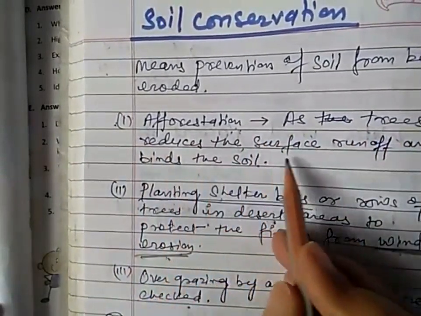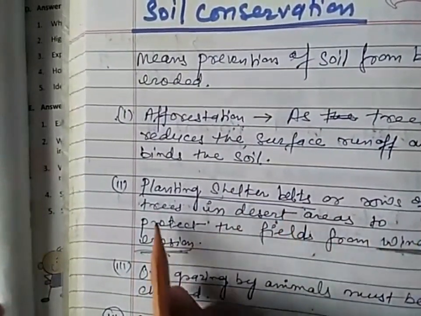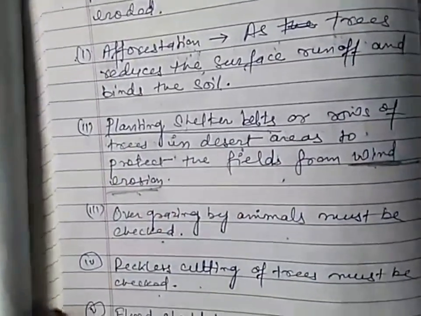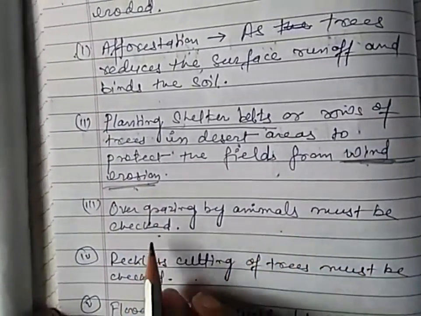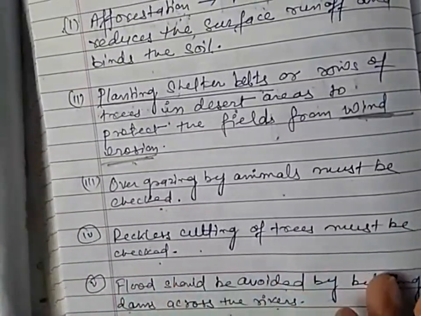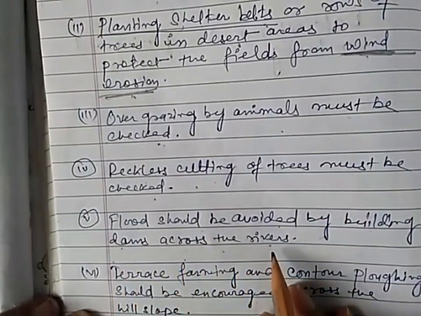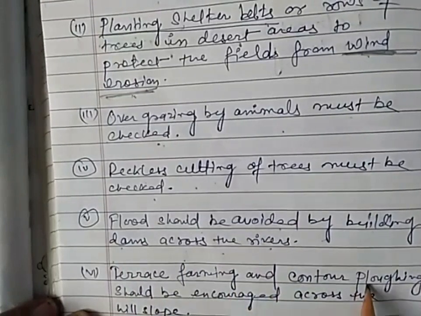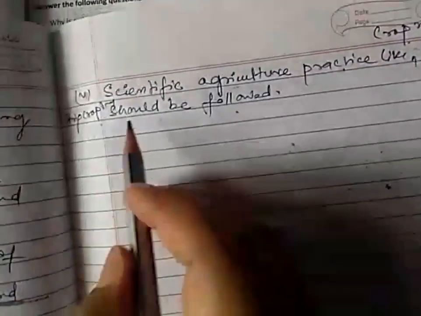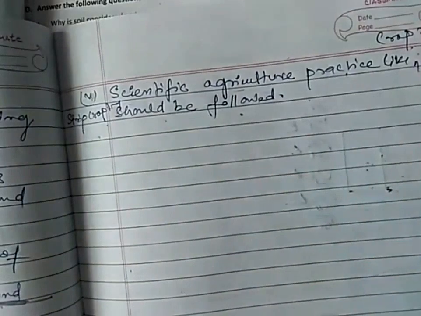Afforestation, as the trees reduce the surface runoff and bind the soil. Planting shelter belt or rows of trees in the desert area to protect the field from wind erosion. Overgrazing by animals must be checked. Reckless cutting of trees must be checked. Flood should be avoided by building dams across the river. Terrace farming, contour plowing should be encouraged across the hill slope. Scientific agriculture practice like crop rotation, strip cropping should be followed.